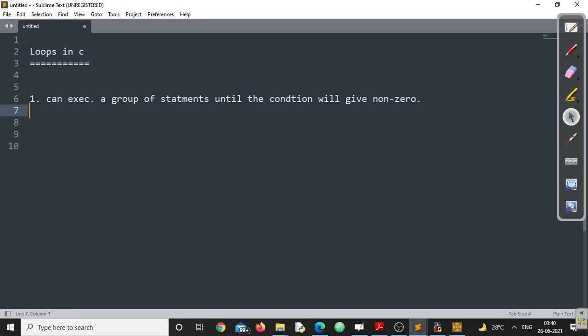Don't ever say the condition is true, because in C there is no constant for boolean type like true and false. It will be either 0 or non-zero.